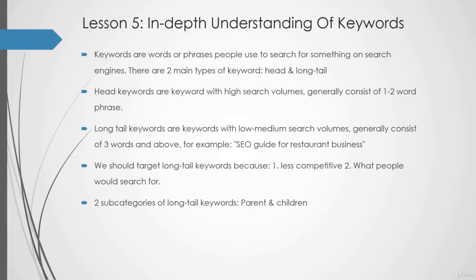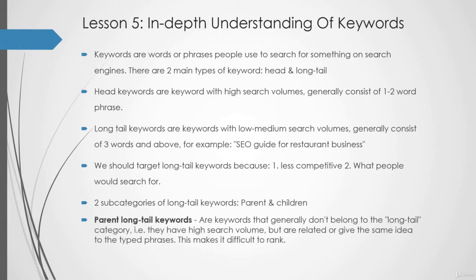Now, the long tail keywords are further divided into 2 categories known as parent and children. Parent long tail keywords are keywords that generally don't belong to the long tail category. That is, they have high search volume but are related to give the same idea to the type phrase, which makes it difficult to rank. For example, if I type the keyword local SEO tips, instead of giving just the search results which are just local SEO tips, Google would give me the results which contain local SEO guide as well.